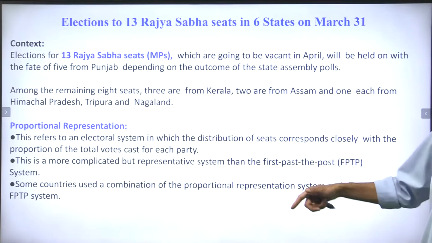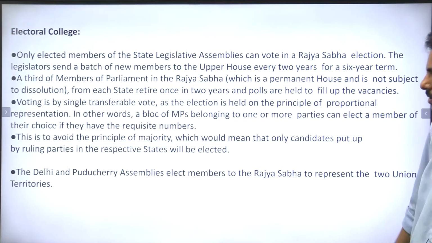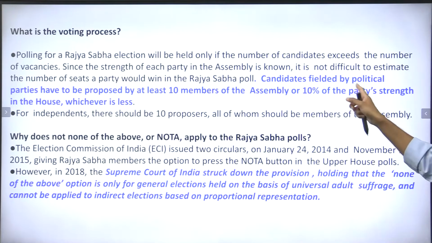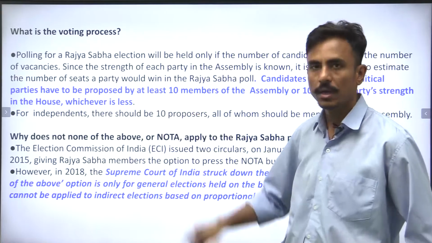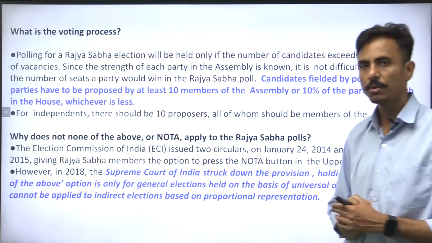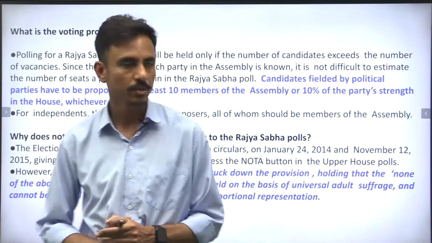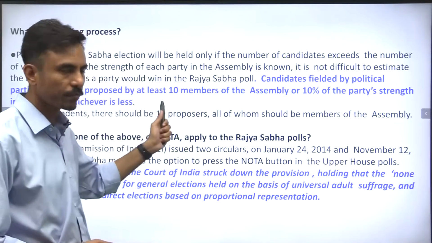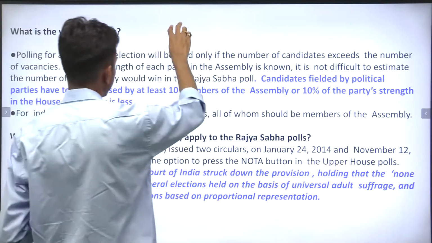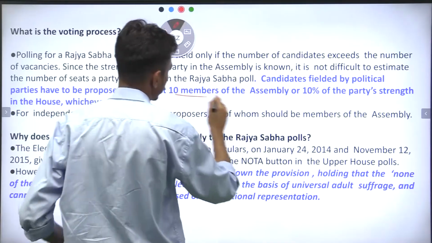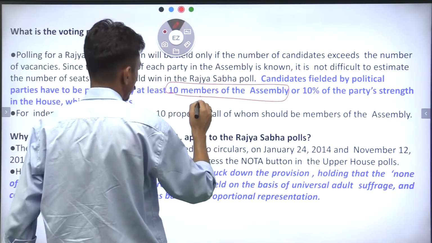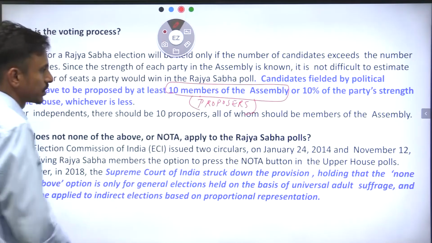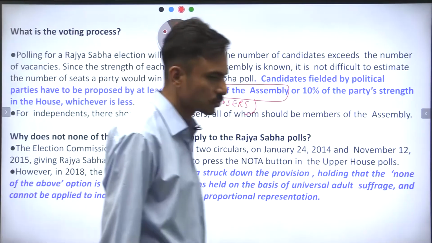In this sense, if I talk about the electoral college, we've already discussed it. Candidates fielded by the political parties have to get support. Those candidates fielded by the Vidhan Sabha for the Rajya Sabha elections need the support of at least 10 members in the assembly. This is a very important fact, and the 10 members here are called proposers. So 10 proposers are required for those candidates, right?